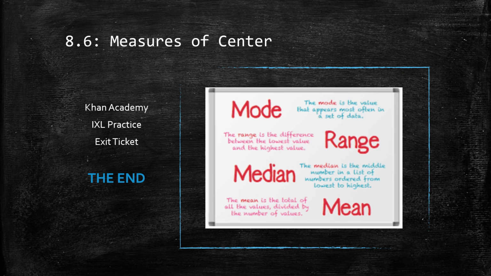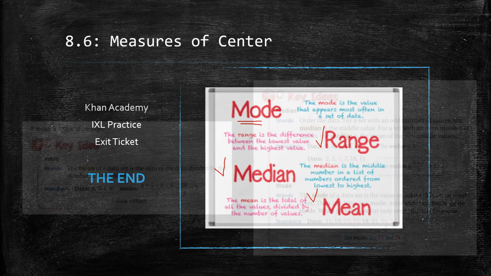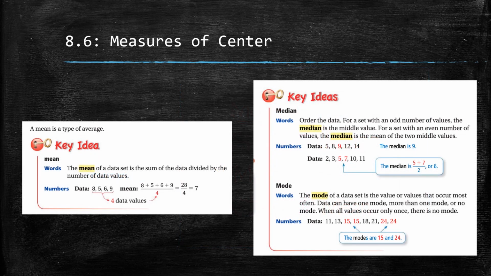And one final thought: we talked about the median, we talked about the mean in this video, and we've talked about range, that spread, in prior videos. One thing we didn't talk about was the mode. Mode is the data set value that occurs the most.